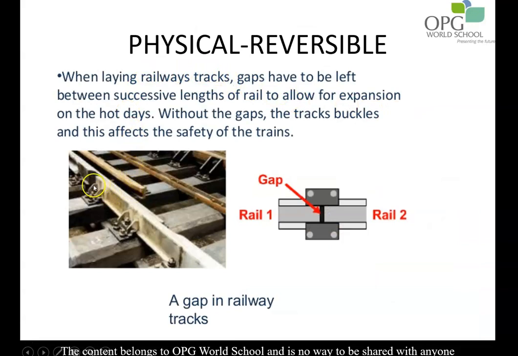These gaps which are left behind due to expansion and contraction are for the safety of the railway tracks. While laying the railway tracks, gaps have to be left between the lengths of the rail, so that when they expand, they have the gap to expand. If there is no gap between the railway tracks, then the tracks will buckle and this can cause accidents in the train. That is why a gap is always kept between the railway tracks.